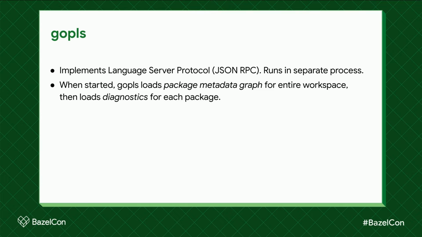So building that graph means that it needs to ask the package loading library to give it metadata for all of the packages. And once that's done, GoPlease can load diagnostics for any package. And that mostly means parsing and type checking and showing you the errors. This process is lazy, so it's only done for a package on demand, like when you're looking at it. But keep in mind, if you need types for one package, then you need types for everything that it imports too.